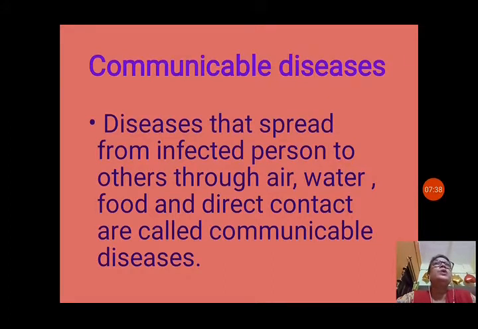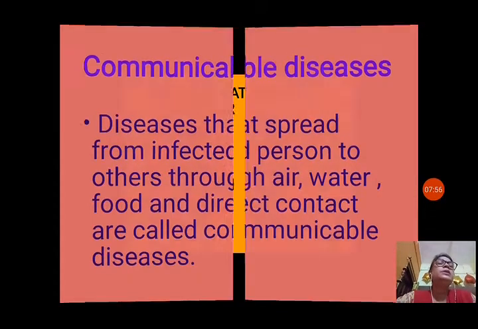Water also, if you drink dirty, contaminated water. Food also, if you eat infected and contaminated food. And direct contact, that means if you come in touch with a person who has the disease, then also you can get this disease. So these are called communicable diseases.